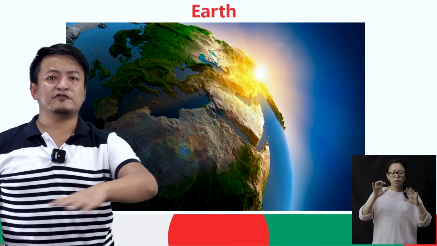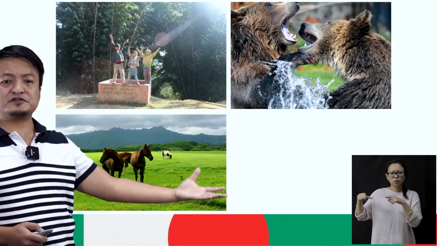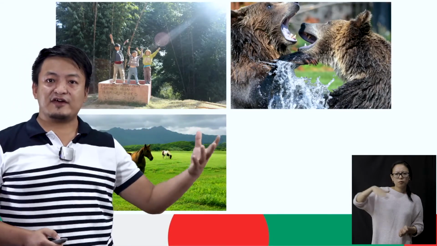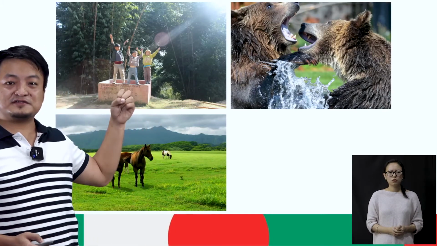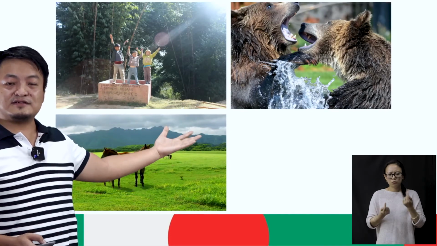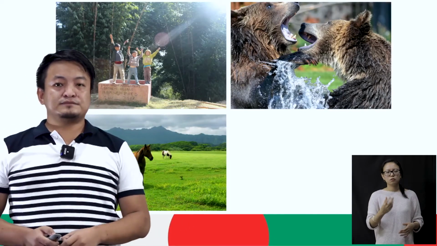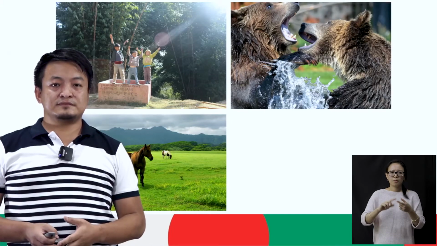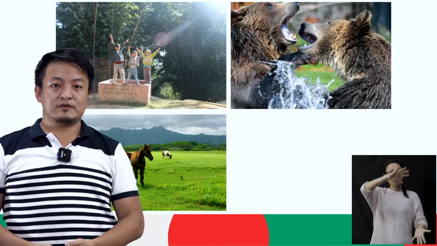You will see beautiful natural features like plains, hills, valleys, mountains, plants, children and animals. Now, do you know the shape of the Earth? It is round, like a big ball.